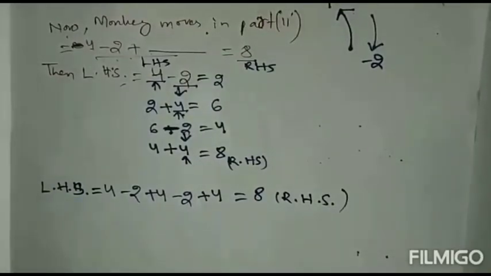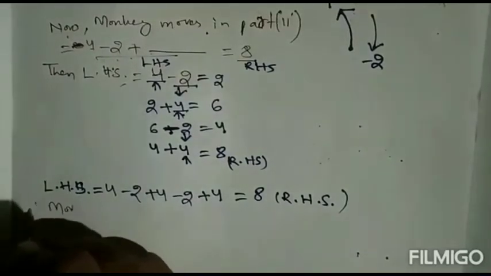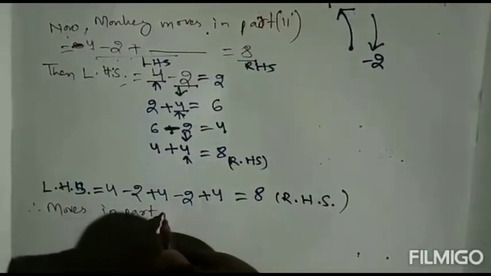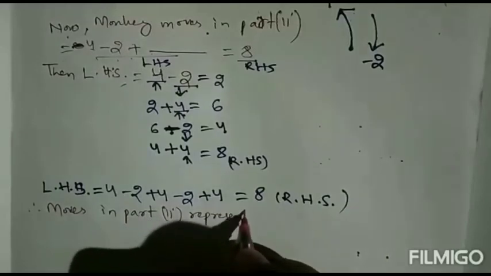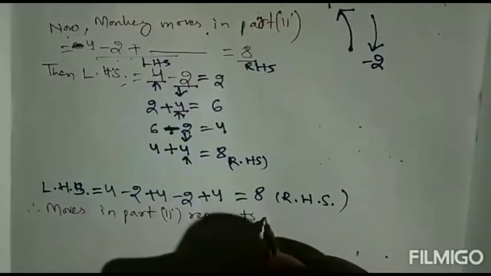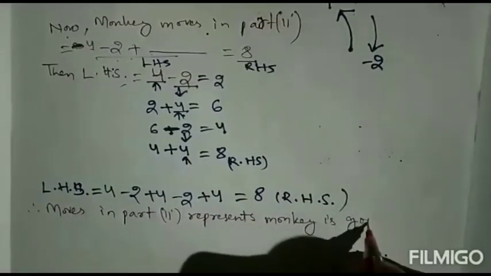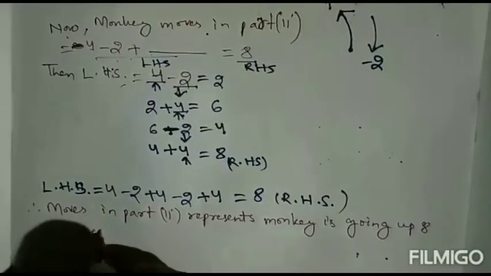So we can write that hence moves in part 2 represents monkey is going up 8 steps.